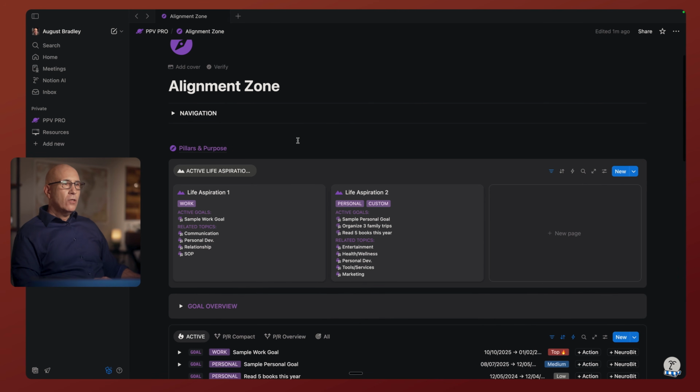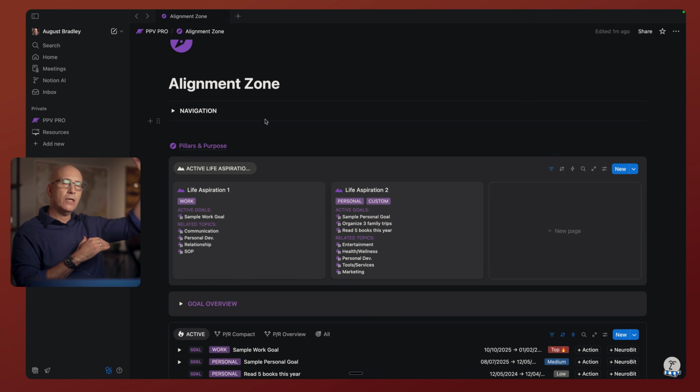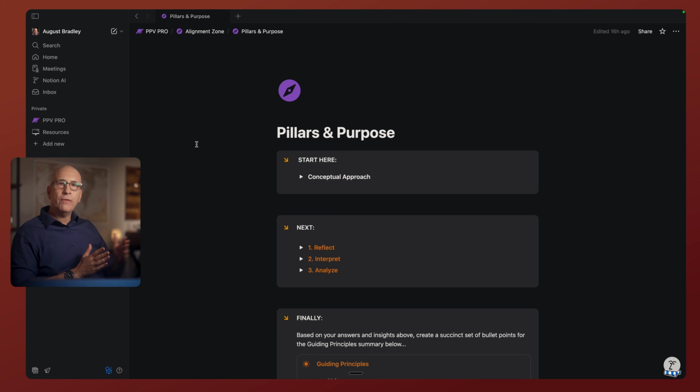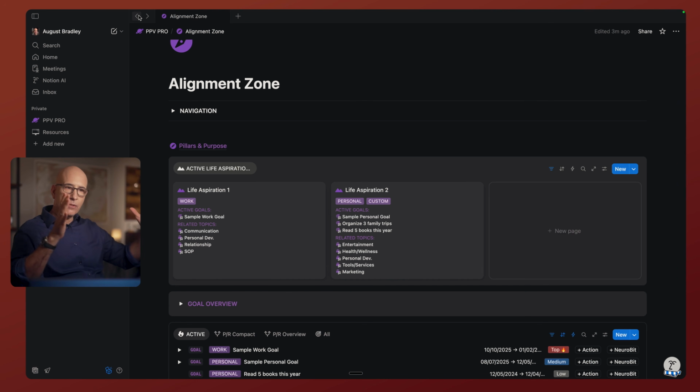Closing the navigation, we start here with the pillars and purpose. This is all a hierarchy. At the top, it's the broadest, most conceptual, and then it gets more tactical and specific and actionable as we go further down. Pillars and purpose is what we talked about 2 videos ago. This goes into more depth there, but this is how we go through this long thought process and reflection and connect the dots of our life to identify what we value and find most meaningful in life, and then filter this down to guiding principles, and then filter this down even more sharply and precisely to pillars. So we have a very clear, always with us frame of what matters to us most in life